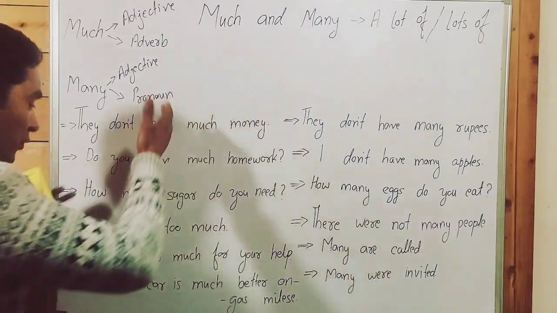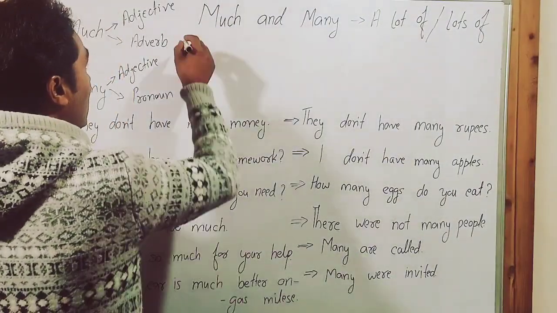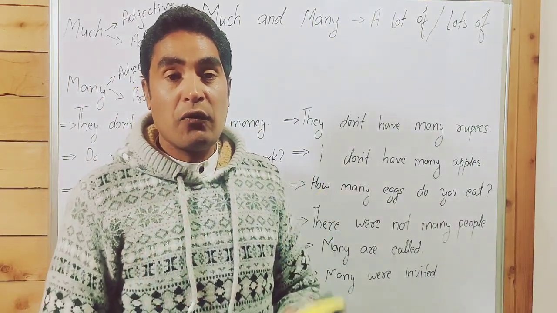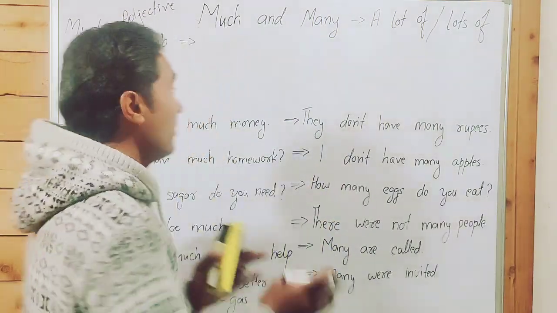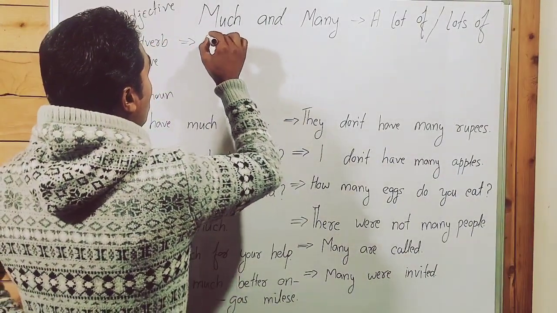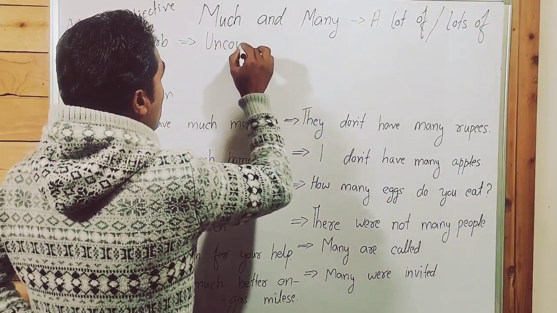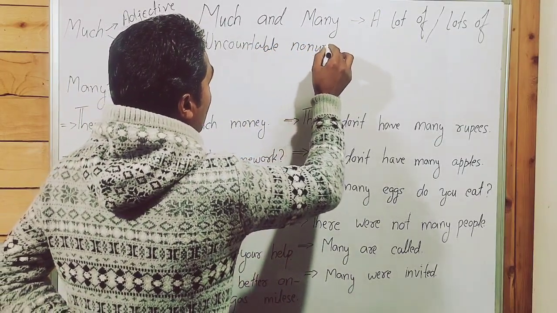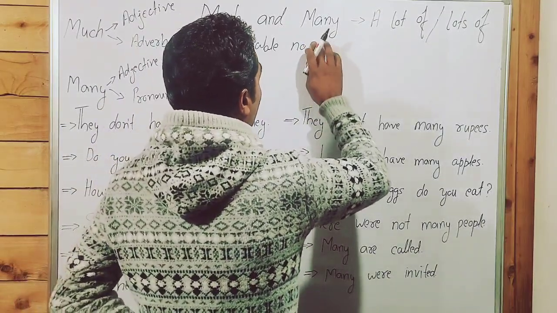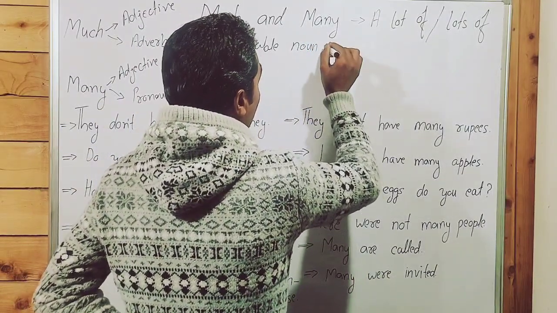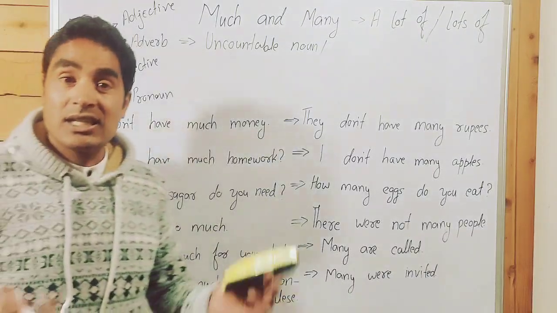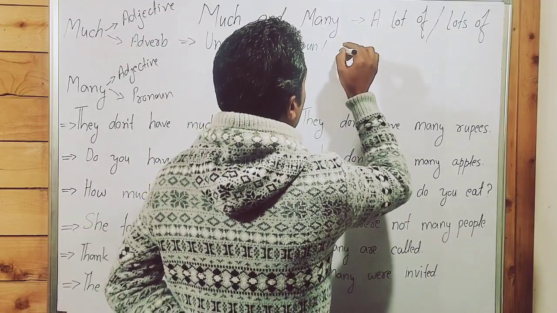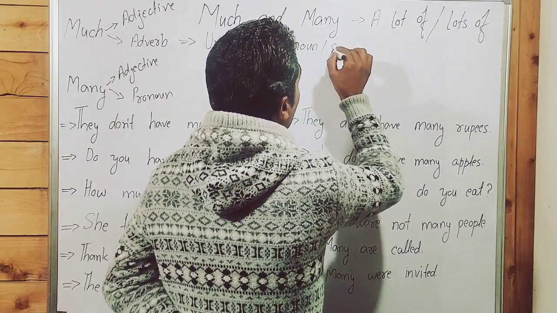We will learn about that with the help of examples. Guys, point to be noted. Much is used for uncountable noun. As you know, uncountable noun takes singular verb. So much follows singular verb. It takes singular verb.